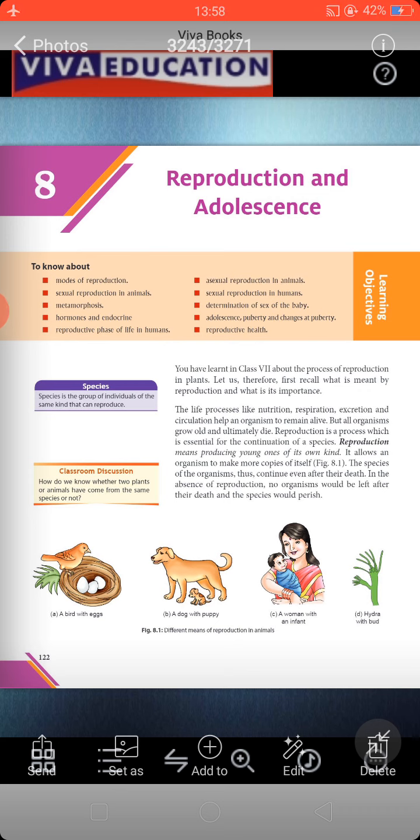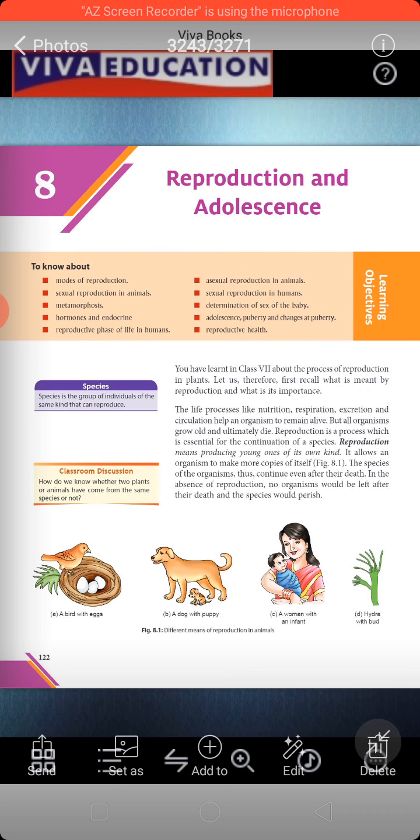So today we are going to start your 8th chapter, that is Reproduction and Adolescence. In this chapter we are going to cover the following topics: modes of reproduction, that is sexual reproduction and asexual reproduction, then metamorphosis, hormones and endocrine glands, then reproductive phase in human life, then determination of the sex of the baby, then adolescence, puberty and changes at puberty, then reproductive health. So these are the topics that we are going to cover in this chapter.